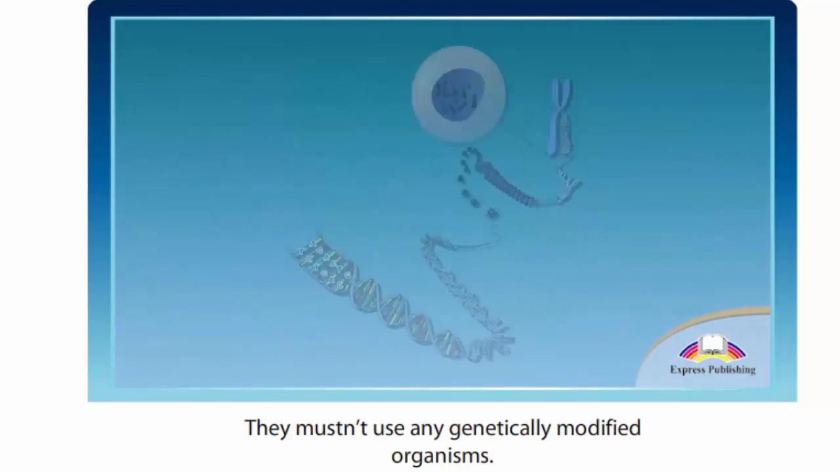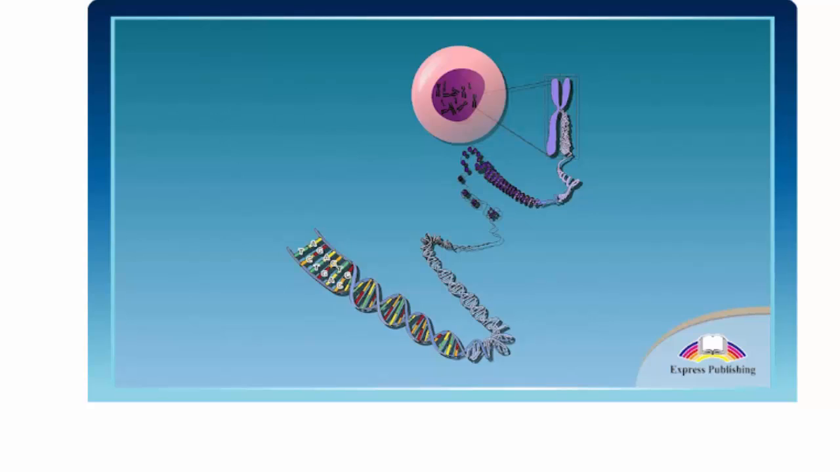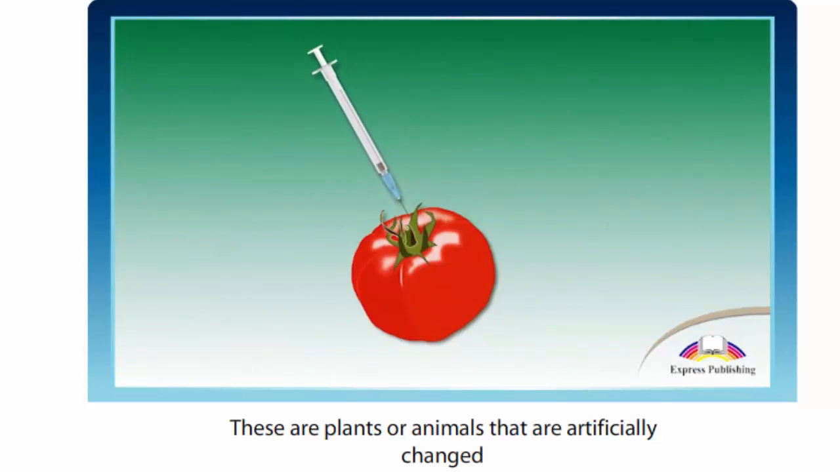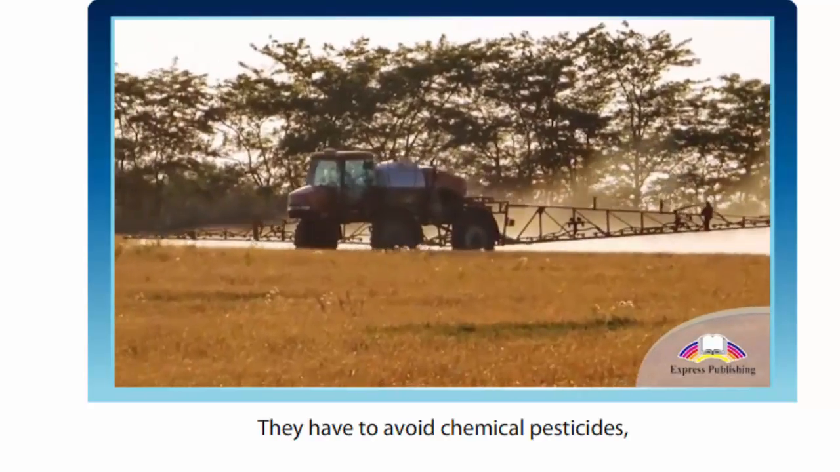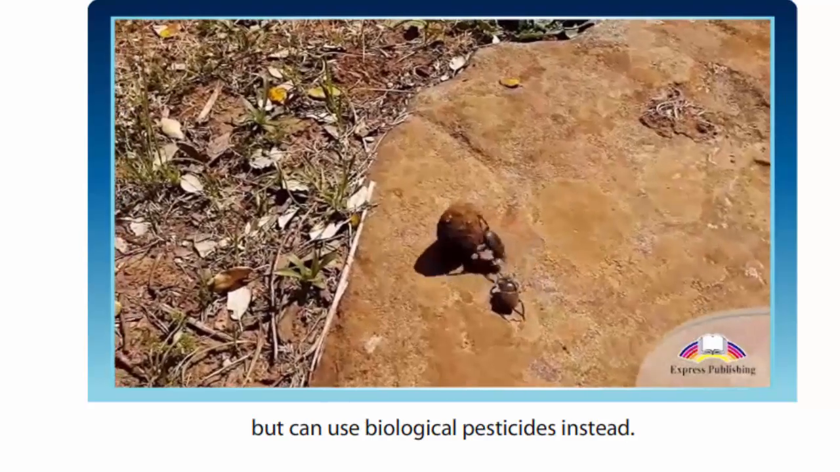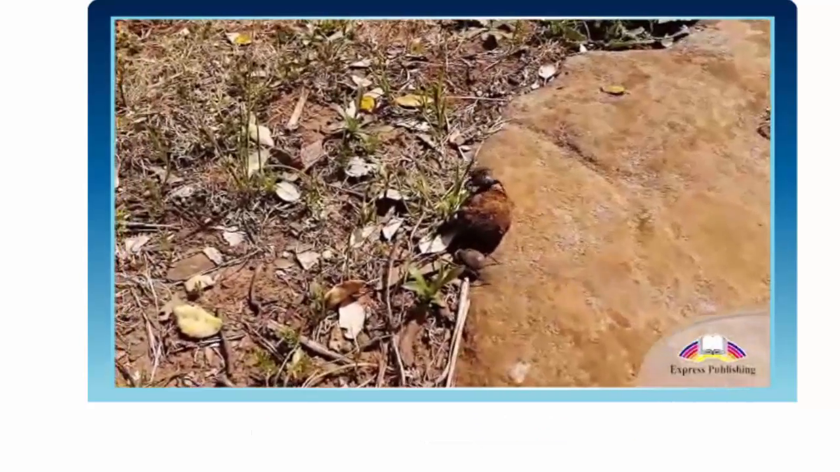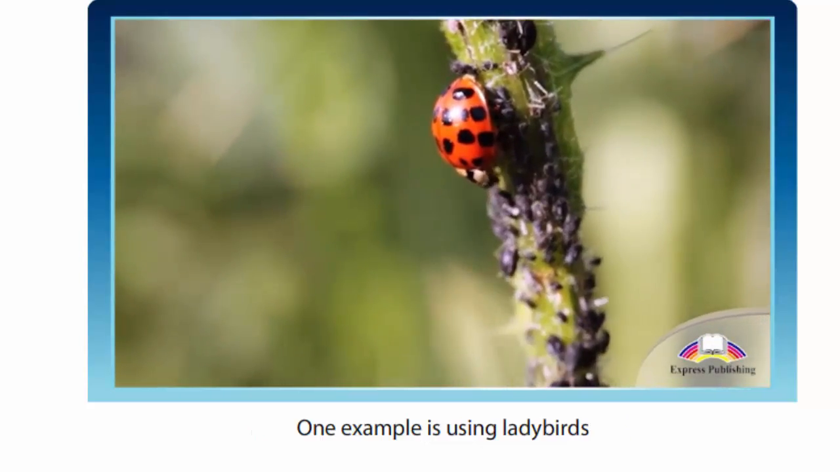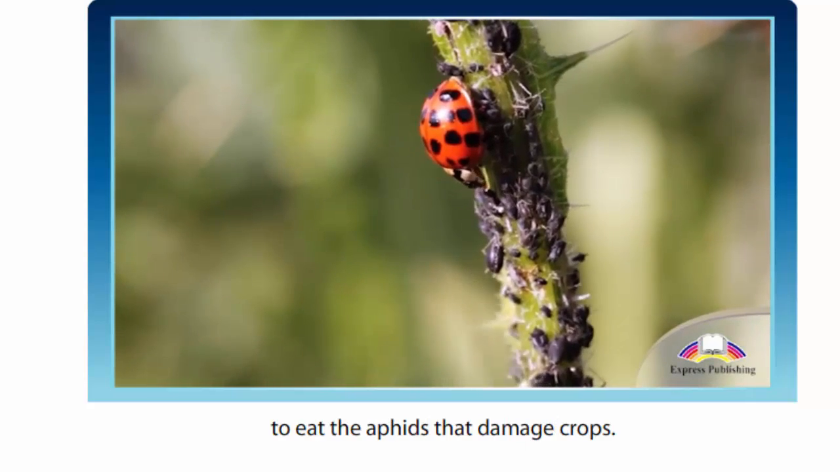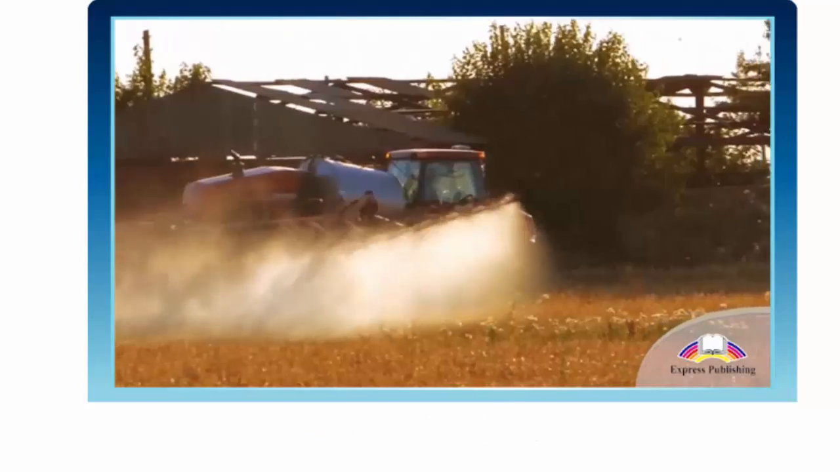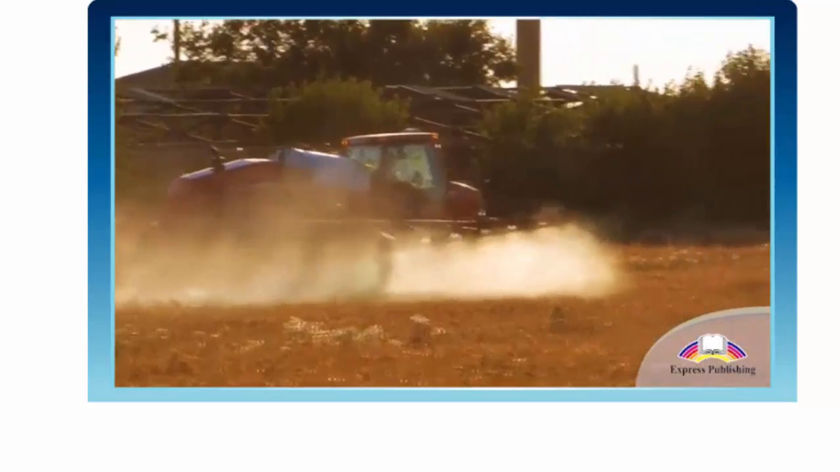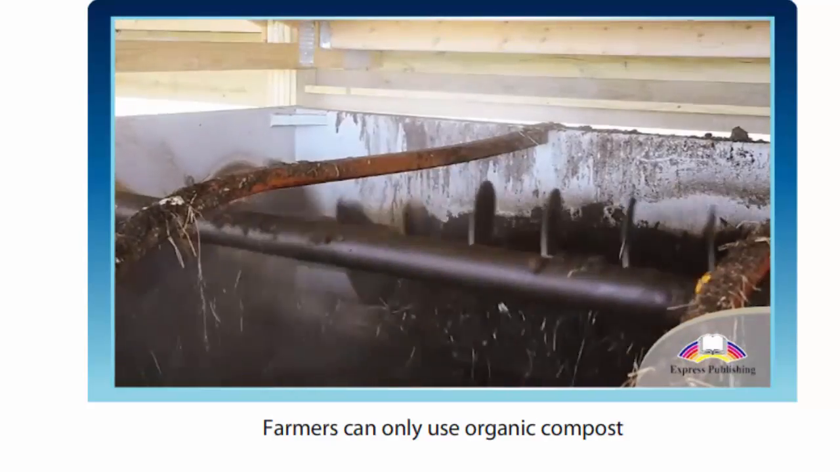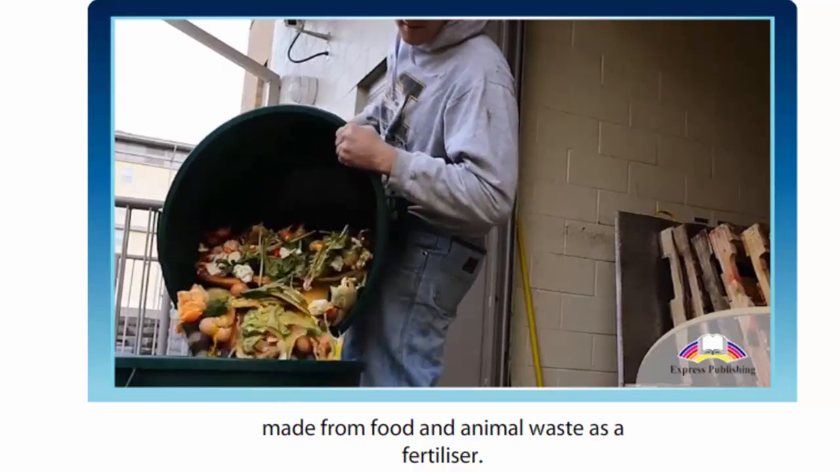They mustn't use any genetically modified organisms. These are plants or animals that are artificially changed to grow faster or be resistant to disease. They have to avoid chemical pesticides, but can use biological pesticides instead. One example is using ladybirds to eat the aphids that damage crops. Synthetic fertilizers must never be used on crops. Farmers can only use organic compost made from food and animal waste as a fertilizer.